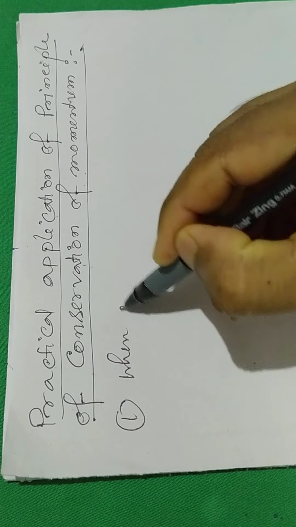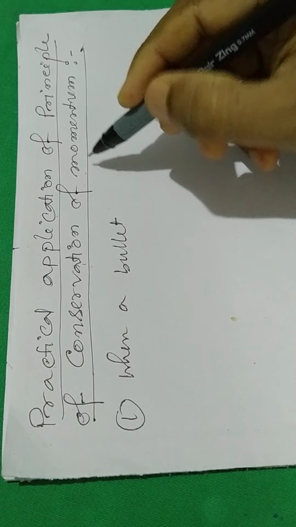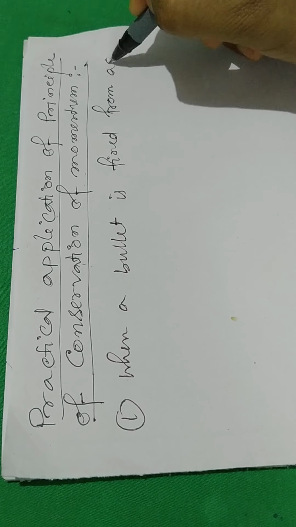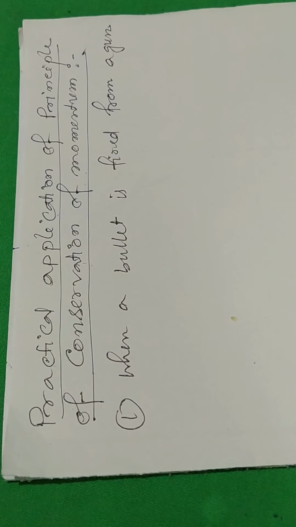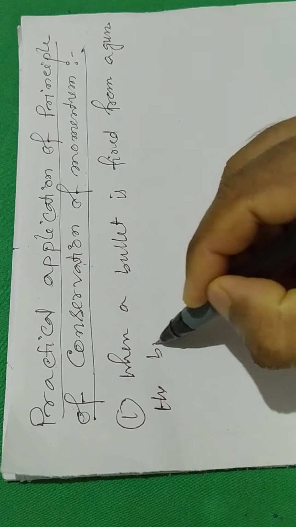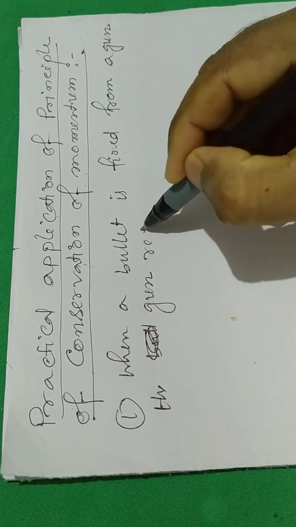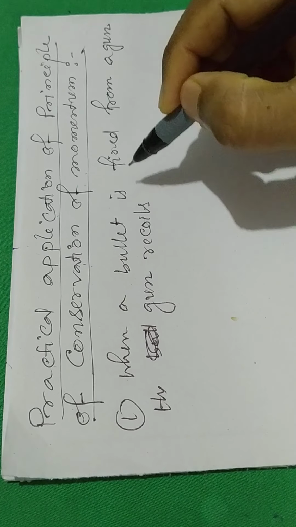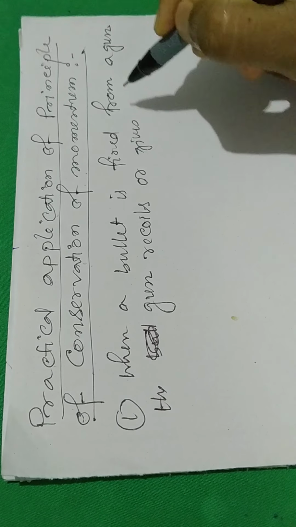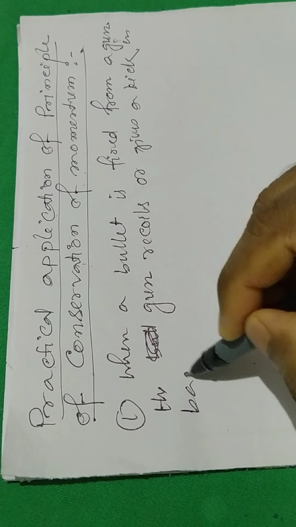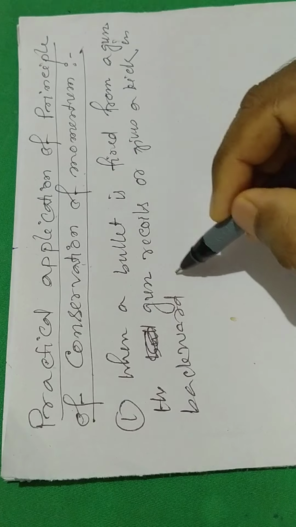Number 1: when a bullet is fired from a gun, the gun recoils, or gives a kick in the backward direction.